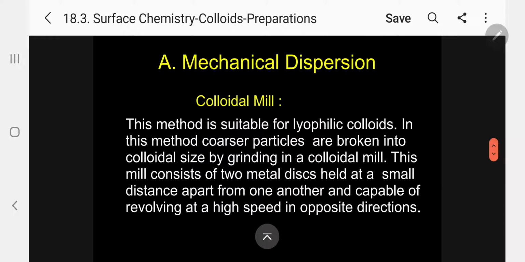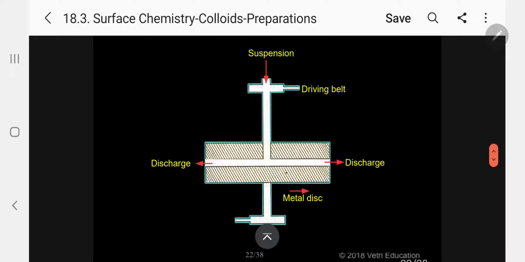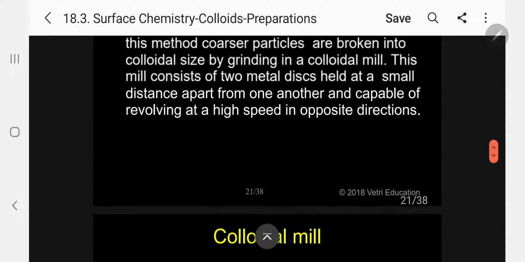Under A, mechanical dispersion, a colloidal mill will be used. Kindly see what is a colloidal mill. This is the colloidal mill diagram. Kindly follow. There are 2 discs, the top one and bottom one, and they will move in opposite directions. Through the top we are adding substances, and there is a driving belt. Depending upon the requirement of our size, we can adjust the disc. This is the colloidal mill.